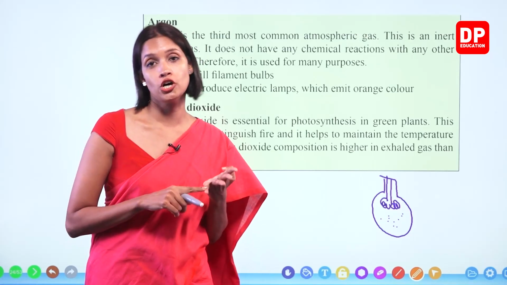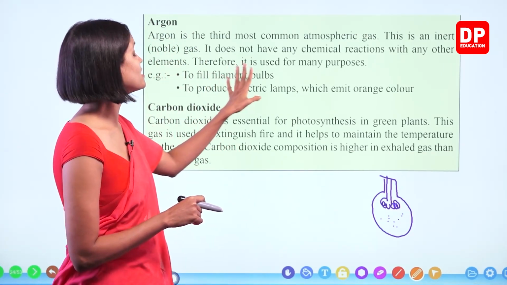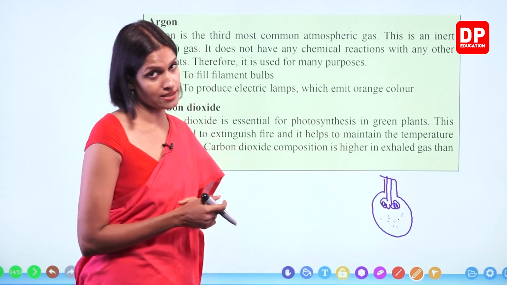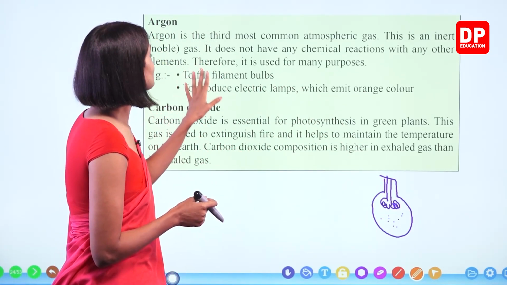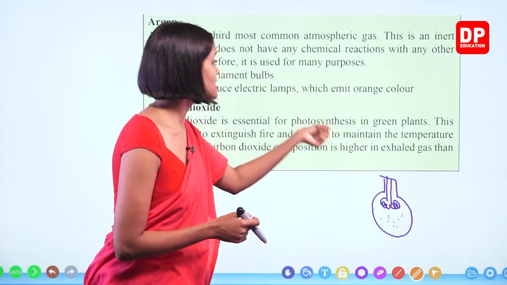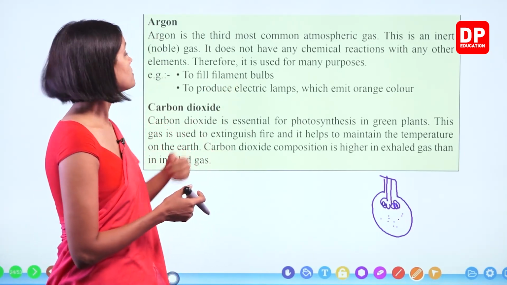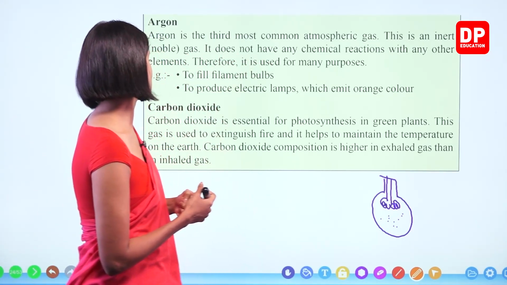Another gas is neon. Right, children? To fill filament bulbs, we use argon gas. It is also used to produce electric lamps which emit orange light. When there is argon gas, it emits orange light in these types of lamps, so based on that color also we choose the gas.